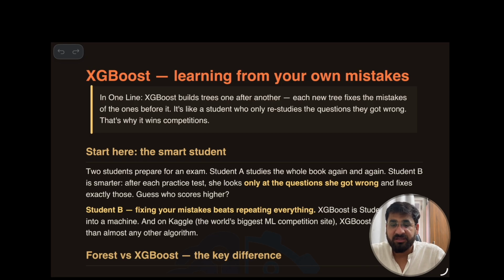After the second exam, she will learn only the mistakes she made in exam 2 and correct them, and then appear in exam 3. Now you can guess whose strategy is the best, who will get the best marks and who will win the competition. It's student B, and that model is XGBoost.